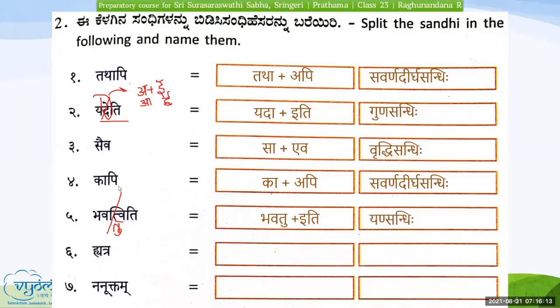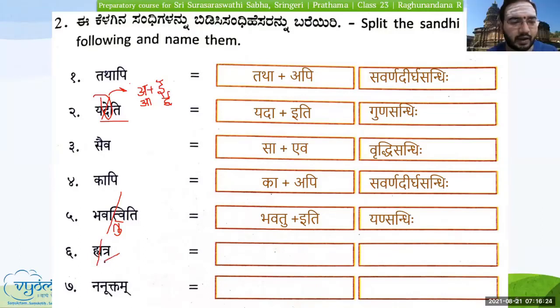Yatra, ha plus atra, hatra. Atra is right. Savarna Sandhi. What you said is right, but the first word is not ha. Wherever we identify it as yen sandhi, this is a yen sandhi example. First, we should identify what is the letter which has come in the yen sandhi. Now it is yakara. Here, we'll have to trace back what it was earlier.